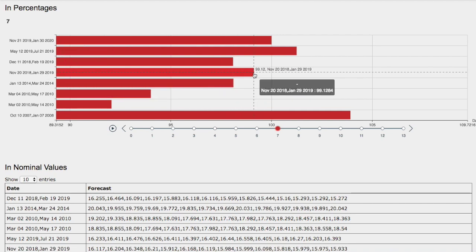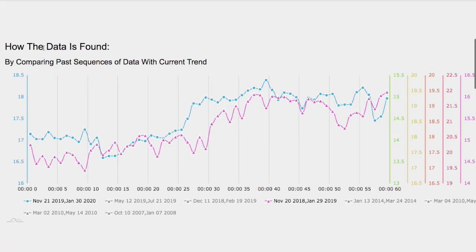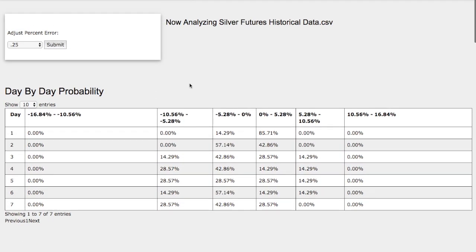Back then, silver was down 88 basis points, so not much to the upside and not much to the downside. And if we head back to the day-by-day probability model, that also coincides with the 43% chance of it hitting in this standard deviation between 0 to negative 5%.